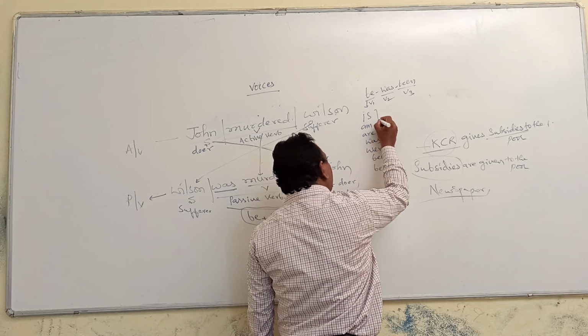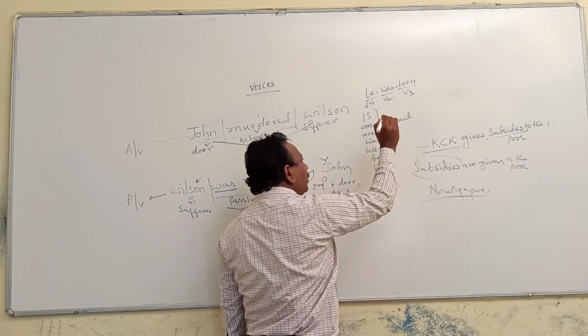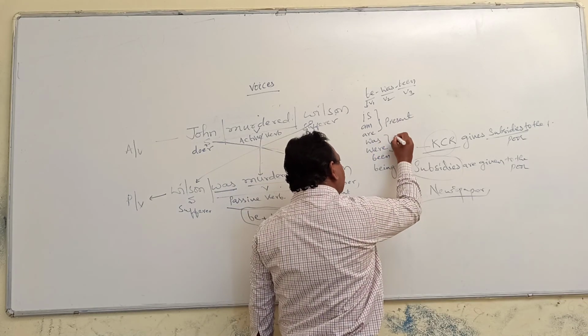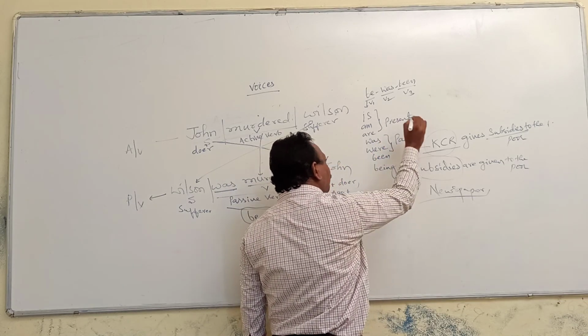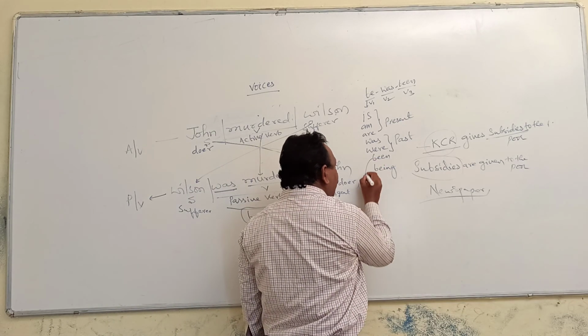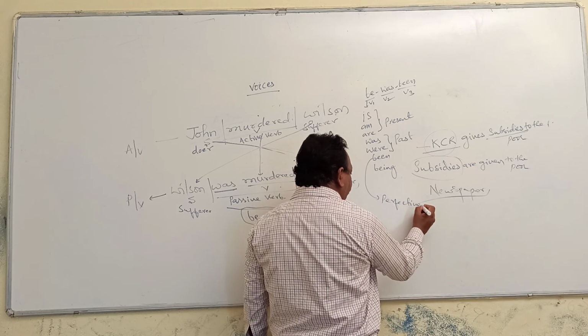Is, am, are are known as the present be forms. These three are called present be forms. And was, were are called past be forms. Been is called the perfective be form.